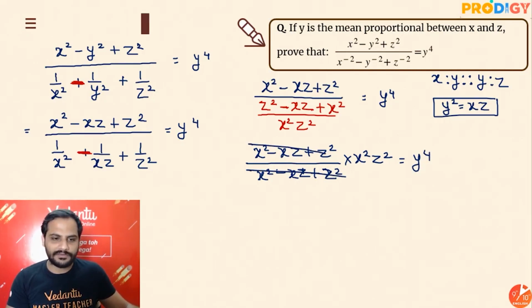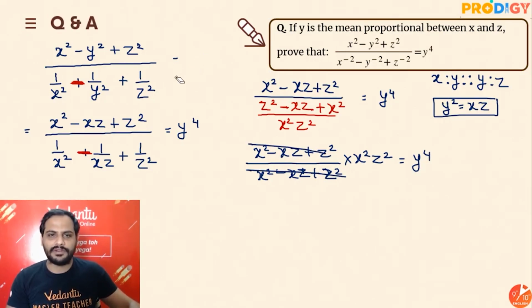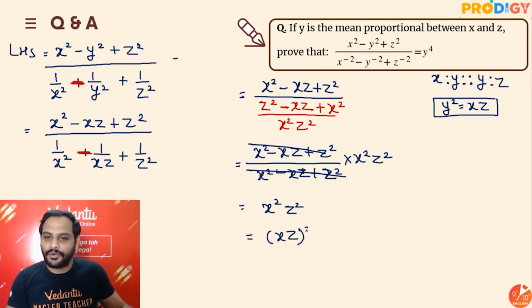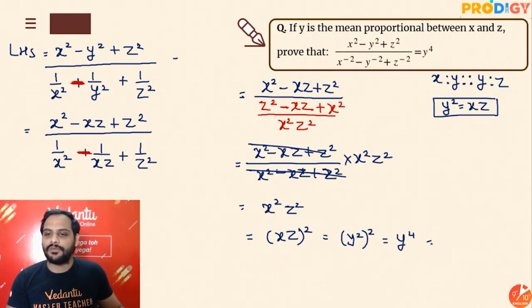Let's start with LHS only. Why am I writing y raised to the power 4 everywhere? No need to write it. We are starting with LHS, and then we are simplifying LHS. So LHS we have got as x square z square, which I can write as xz whole square. xz can be written as y square, so the whole square is nothing but y raised to the power 4, which is equal to RHS. So LHS is equal to RHS.